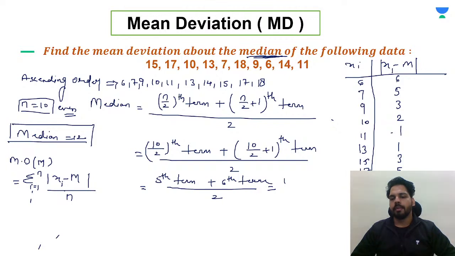Now we have to find out the sum of it. Summation of xi minus m, we can write over here. Okay. So 6 plus 5, 11 plus 3, 14 plus 2, 16 plus 2, 18 plus 3, 21, then plus 5, 26 plus 6, 32. It is coming 32. So we can write over here